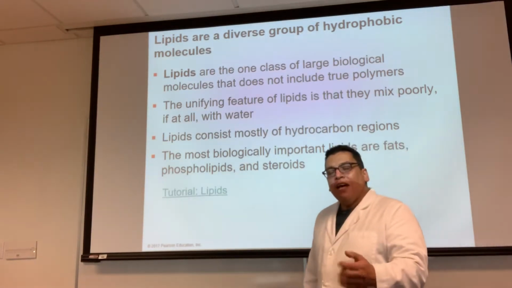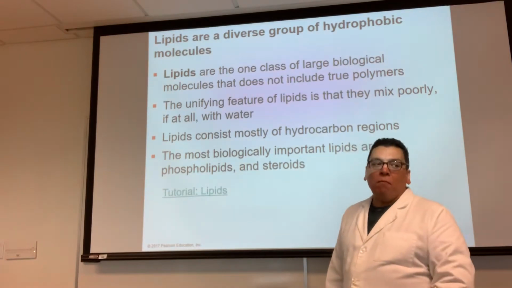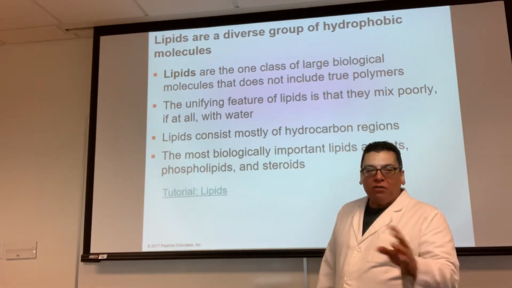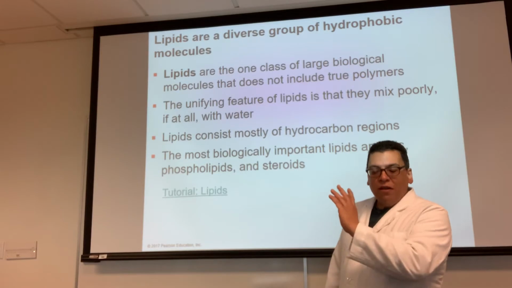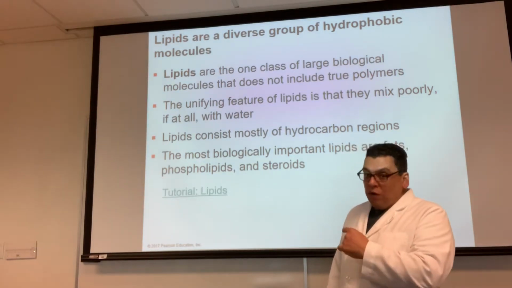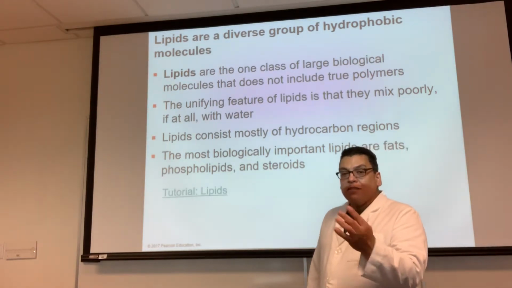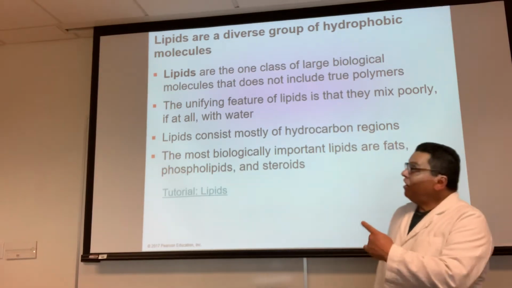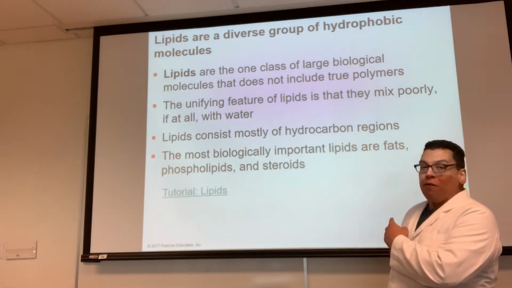And we also said that only 3 of them are made from monomers. The carbohydrates, which we already talked about. The proteins, which we will talk about. The nucleic acids, hopefully we'll get to it. And now this one is not made from monomers: lipids.